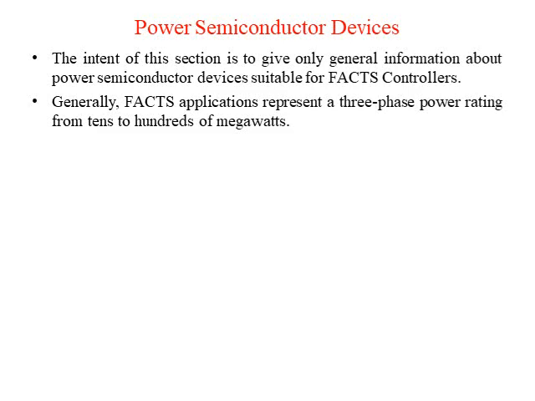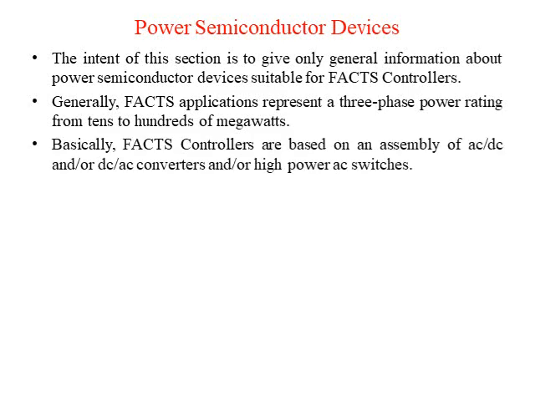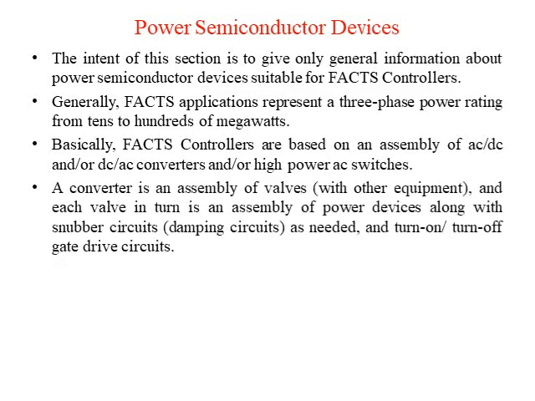Generally, FACTS applications represent three-phase power ratings from tens to hundreds of megawatts. Basically, the FACTS controllers are based on an assembly of AC to DC or DC to AC converters or high power AC switches.